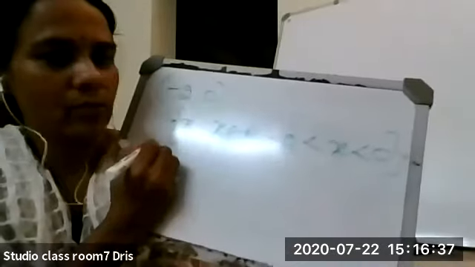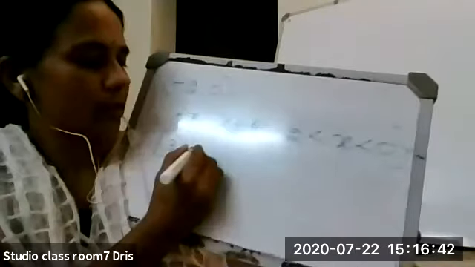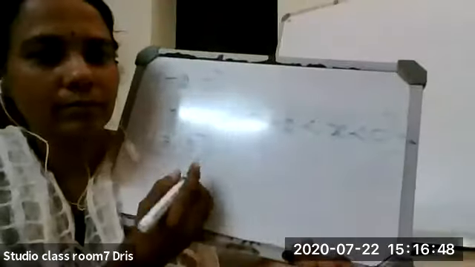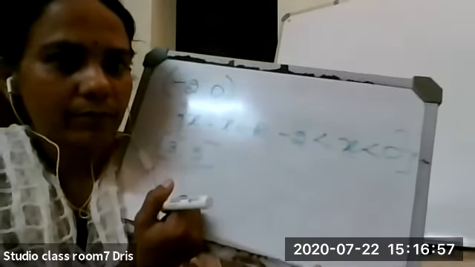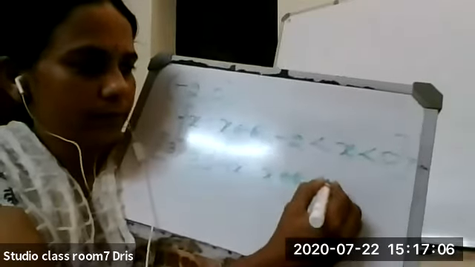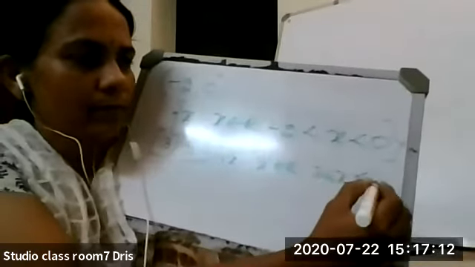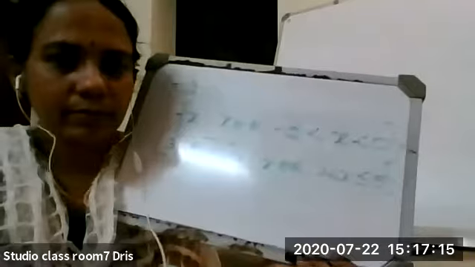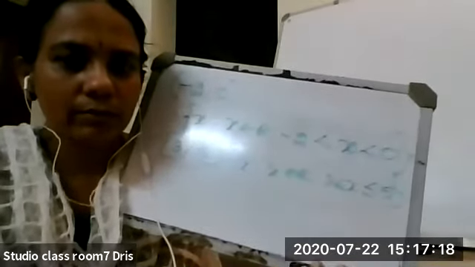Okay, so now the next one. Closed 3, 5. Closed 3, 5. And set of all x, x belongs to R, 3 less than or equal to x less than or equal to 5. Is it okay? Yes, ma'am.